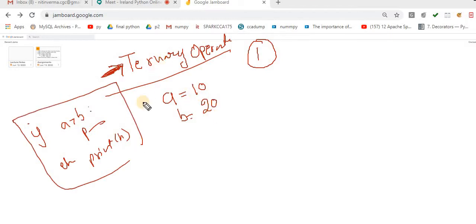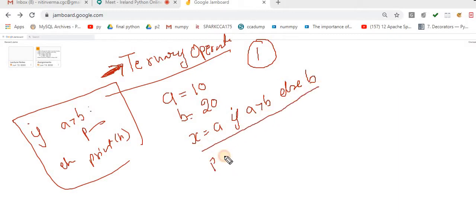Now if I use the ternary operator, the same thing can be done with a single line of code. Now enjoy the code. X is equal to A if A is greater than B, else B. That's it. Now print X. What output will I get? Understand this code. I did the same thing in a single line. When I solve this kind of statement, it is called the ternary operator.